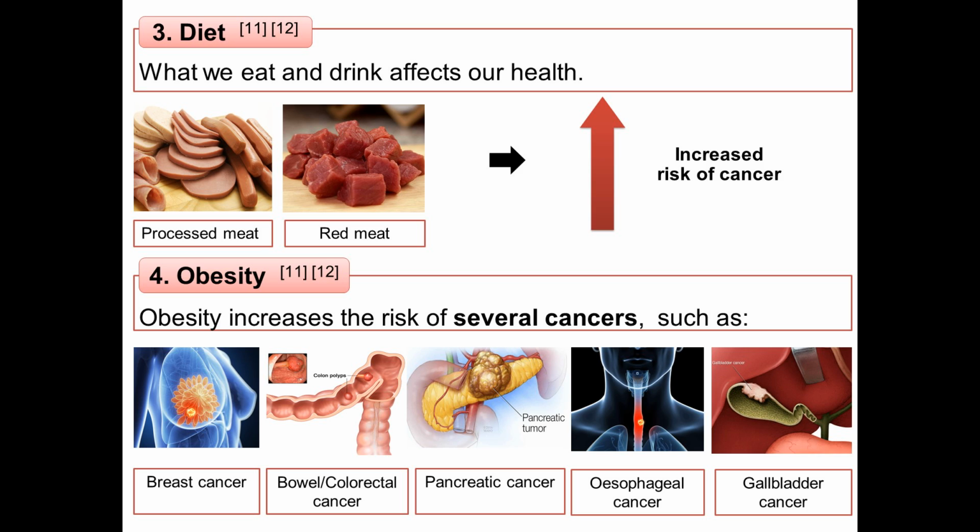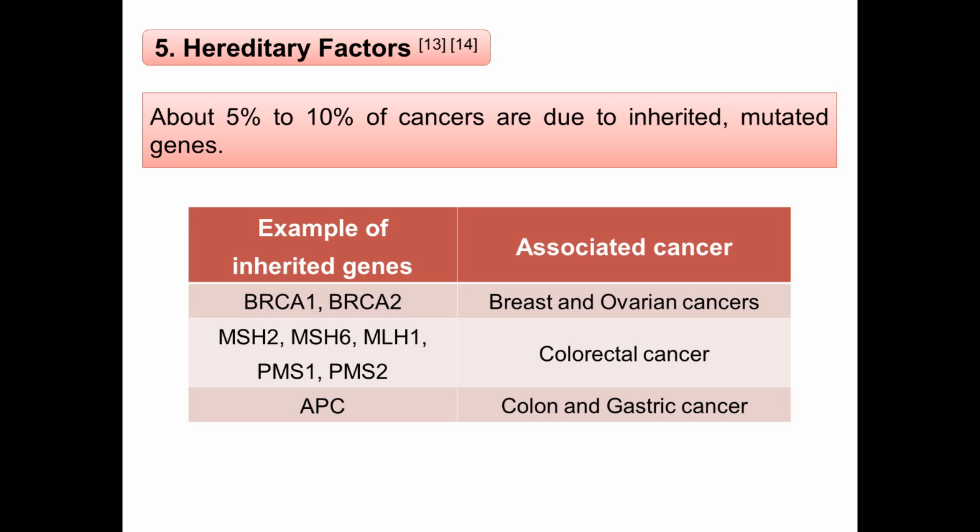Moreover, a poor diet is one of the key factors that can increase a person's cancer risk, as what we eat and drink affects our health. For instance, processed meat and red meat result in an increased risk of cancer. Furthermore, being overweight or obese increases the risk of several cancers, including breast, bowel or colorectal, pancreatic, esophageal and gallbladder cancers. Besides, hereditary factors can lead to cancer as well.